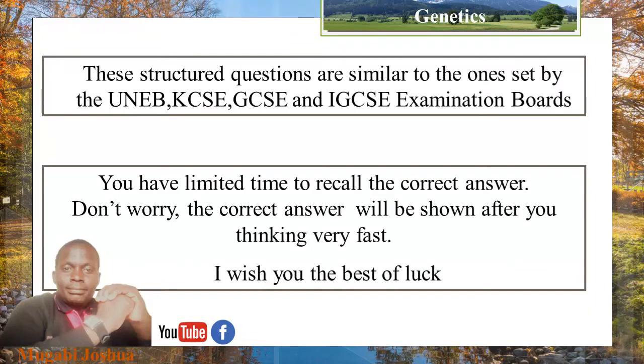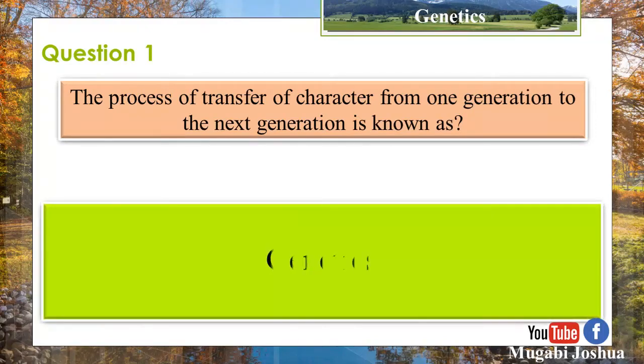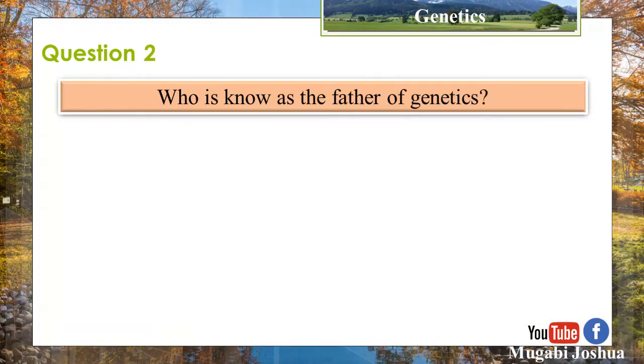Let us begin our quiz. Question 1. The process of transfer of character from one generation to the next generation is called genetics. Question 2.